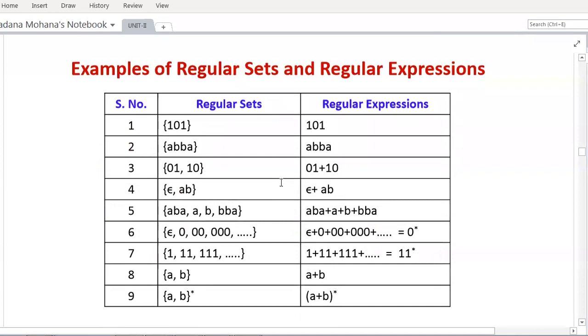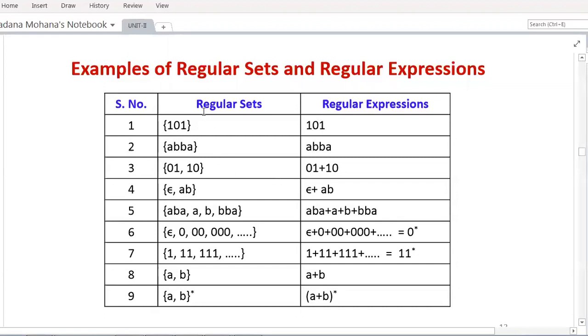Then let us see examples of both regular sets and regular expressions. Any regular set is represented by set brackets, while a regular expression does not contain any set brackets. The regular expression consists only of a combination of the above 5 rules. Regular sets are also a combination of only the recursive definition of regular sets, rules 1 to 4, by repeating once or several times.